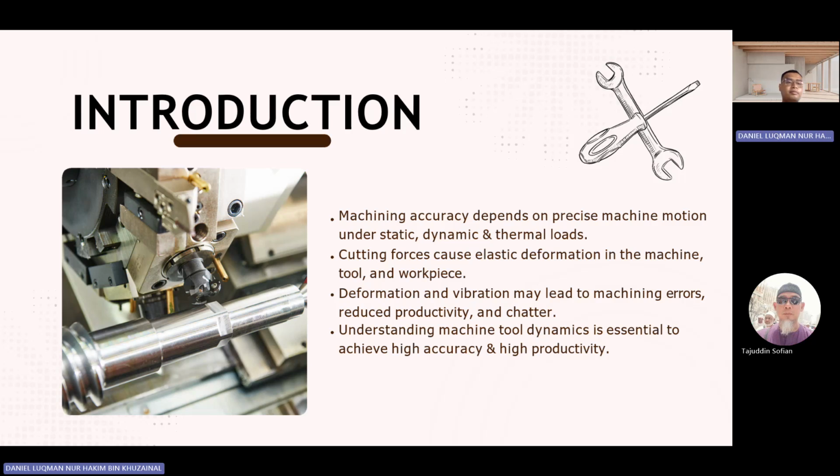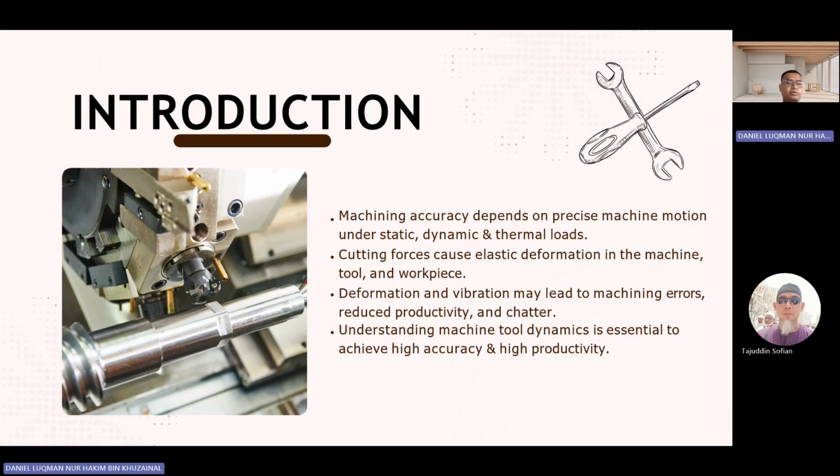For the introduction, it is about the machining accuracy depending on the precise machine motion under static and also dynamic and also thermal load. It is also the cutting force caused by an elastic deformation in the machine tool and also the workpiece. The deformation and vibration may lead to machining errors, reduced productivity, and chatter. First, we have to understand the machine tool dynamic, which is essential to achieve high accuracy and also high productivity. So based on the introduction,